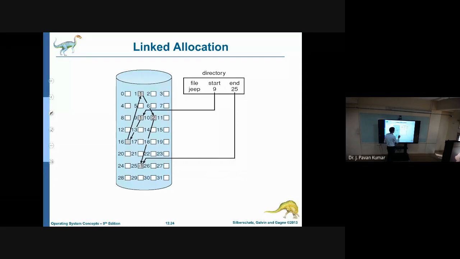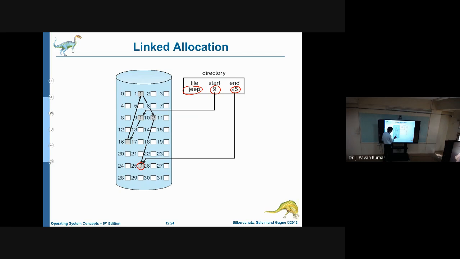Here you see this is the file name, and it is starting at 9 and ending at 25. Now you can observe 9. We have the link from this 9th block to 16. That means the next block is 16. And what is the next for 16? 1. What is the next for 1? It is 2. What is the next for 2? It is -1, which indicates the end of the file. This is the last block that we have.